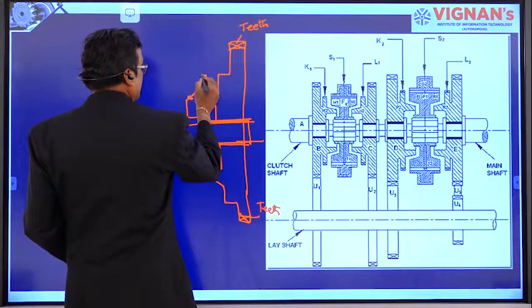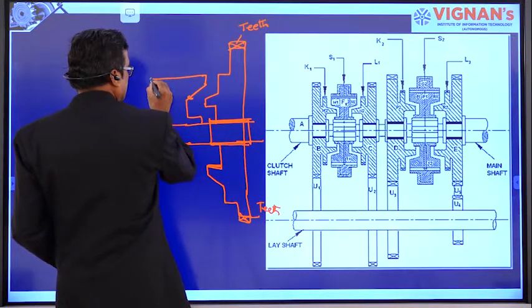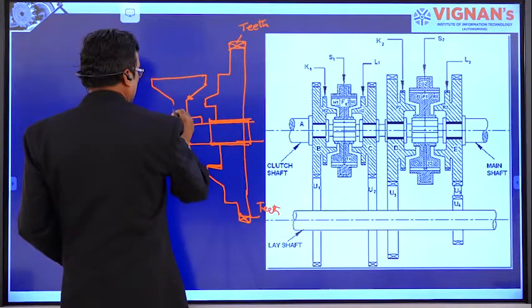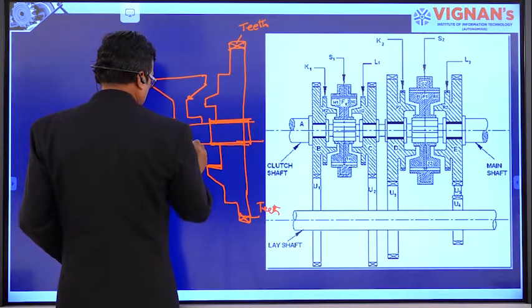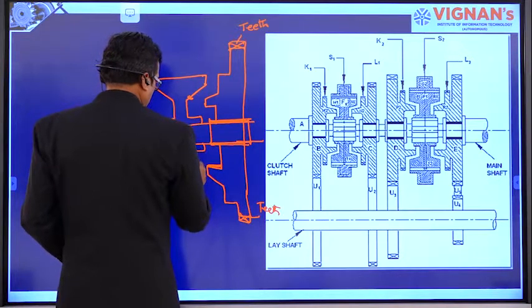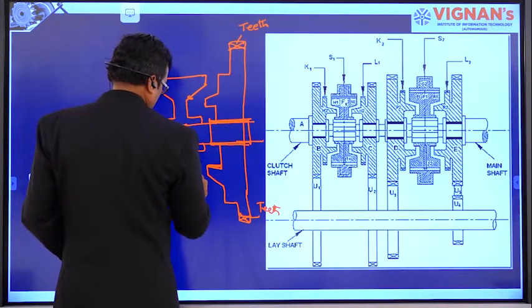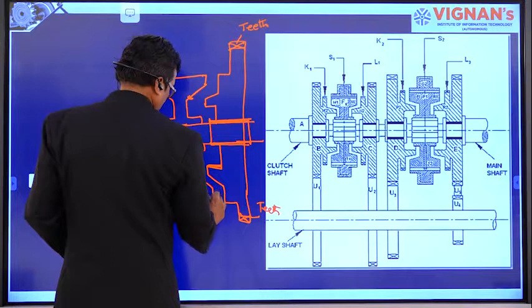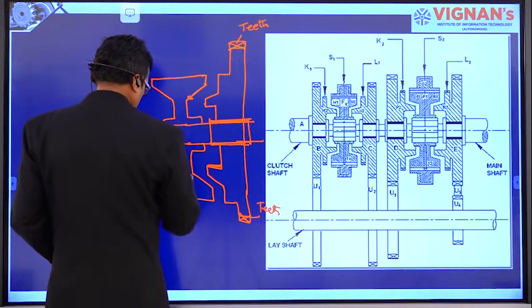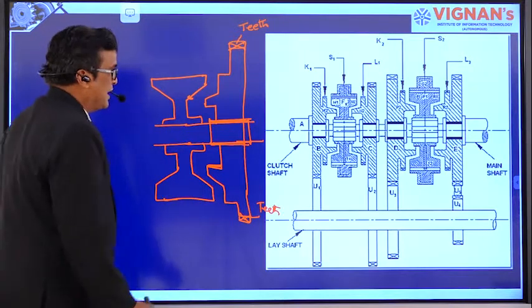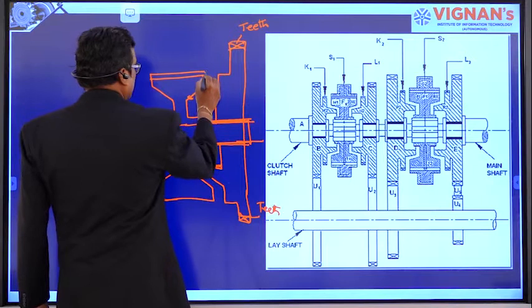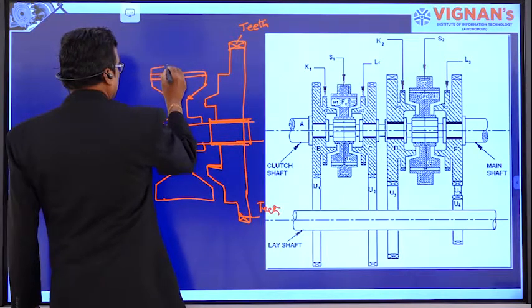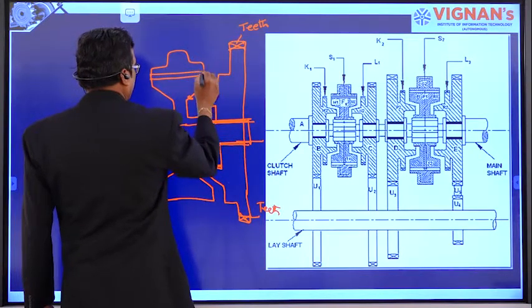With the same, we have to draw this one like this. Complete this. Like this. And above this, you show the gear teeth, and here it will be the ring gear.